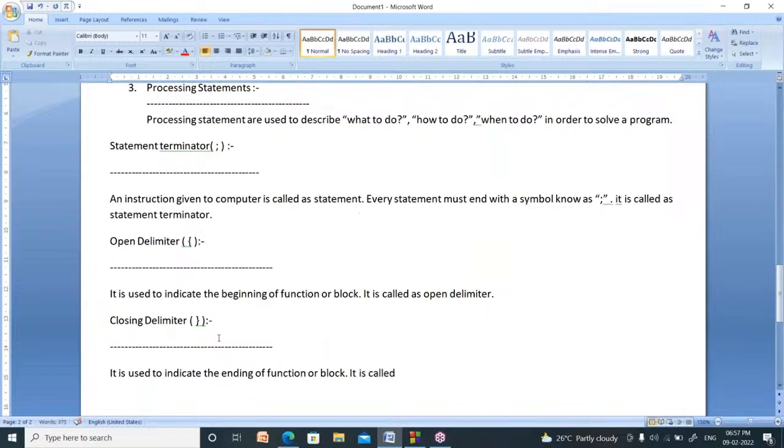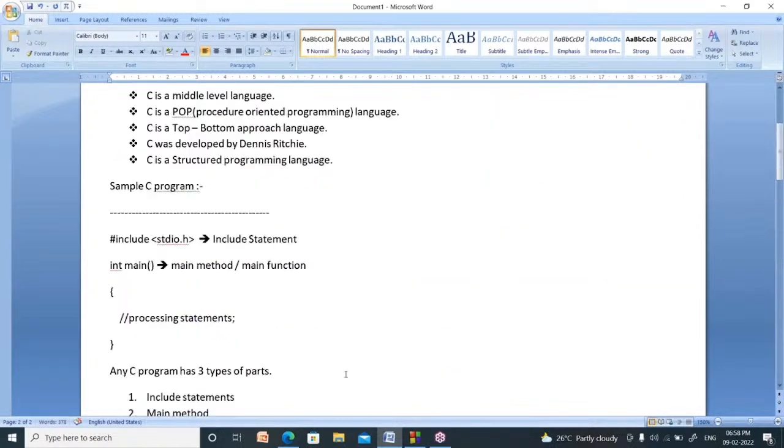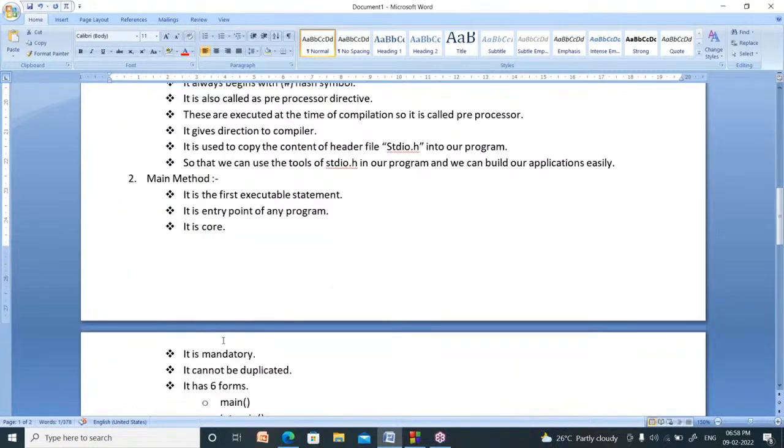My function is completed. My block is completed. How to tell? By using this symbol, closing curly bracket. So it is called closing delimiter. Now there is one symbol before that. It is known as comment. What is that? Comment. What is the meaning of comment?